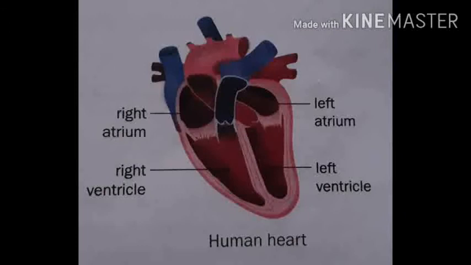So this is the general information about the heart. But now let me explain this organ, that is heart, in detail. So now I will tell you about the structure and function of the heart. The human heart is a muscular organ consisting of four chambers, two upper chambers and two lower chambers. The upper chambers are called atria, which are also known as auricles. They receive blood from the rest of the body. And the lower chambers are called ventricles. What do they do? They pump blood out of the heart.